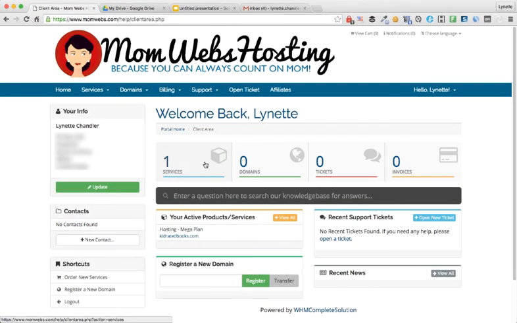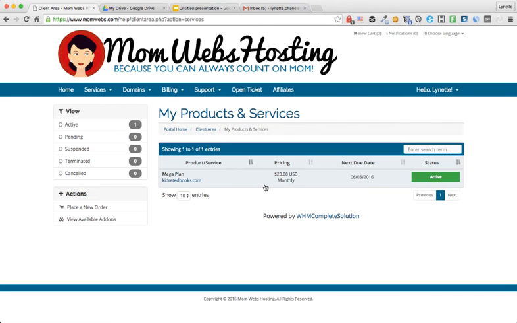Once your account is activated, when you log in to your dashboard, you will see that under this box right here, your hosting plan and your domain and everything is set up and ready to go. You can click on this right here, or you can click this drop down and click on My Services. They both take you to the same place. And once it's active, you will also see that it's active here with a green bar.